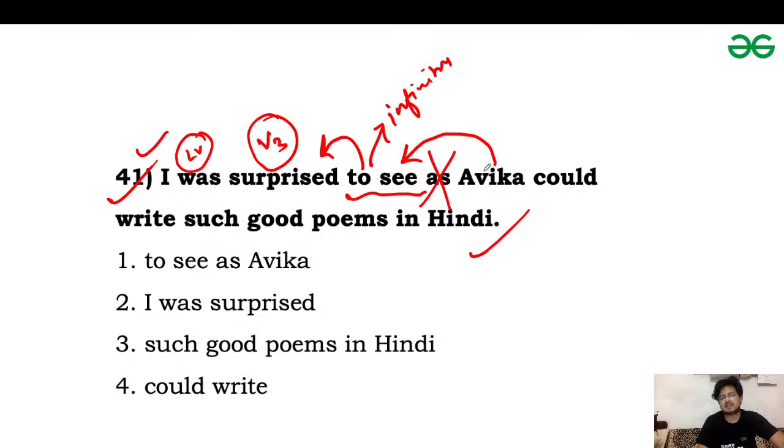So remove this as from here, because as is acting as a preposition, and if we are using as in the sentence, then Avika will be the object of the as preposition. But we have to give an object to the see verb. So remove this as preposition from here. So it should be, I was surprised to see Avika could write such good poems in Hindi.